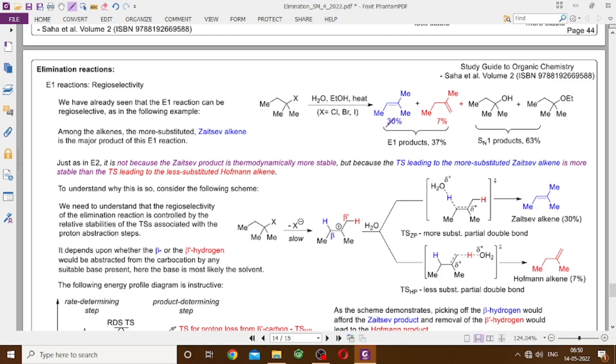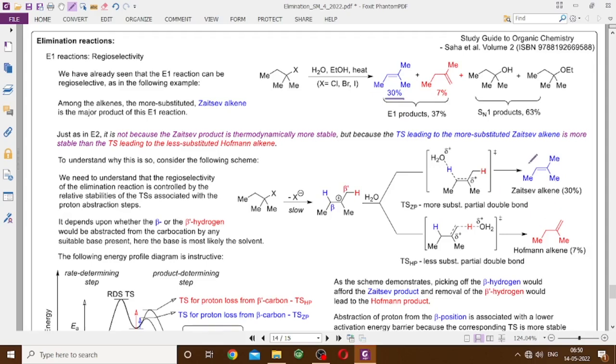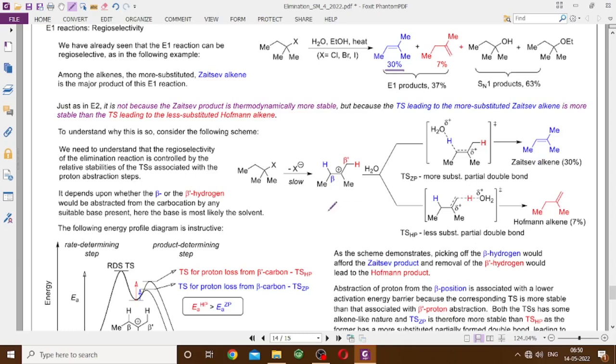But why is this the major product? Is that because this alkene is more stable? No. Actually, you have to look at the transition states. If you look at the transition states, then this carbocation can lose two protons. One is the red beta prime proton. The other is the blue beta proton.